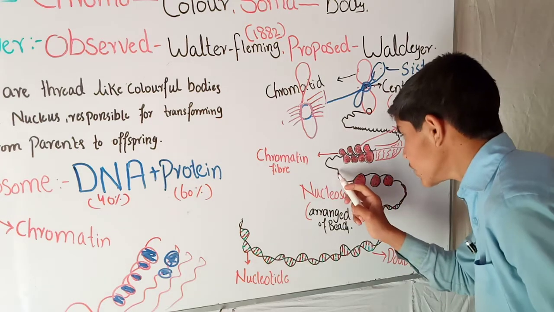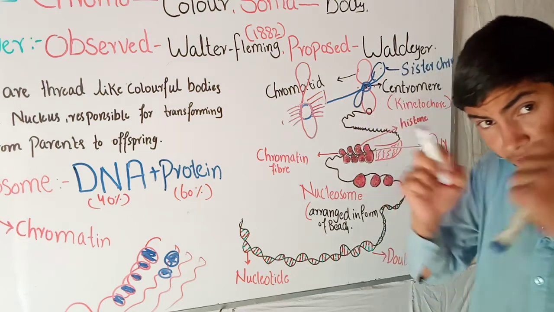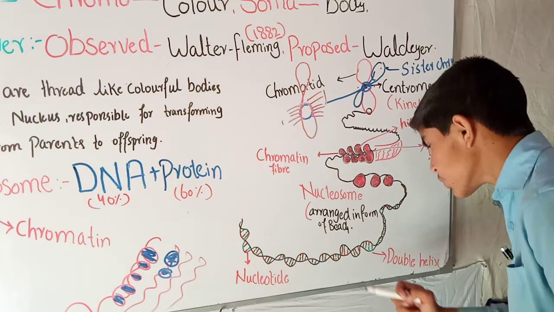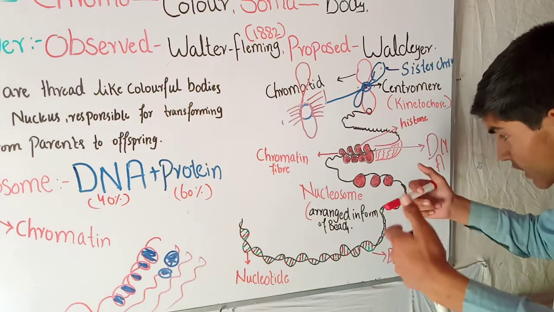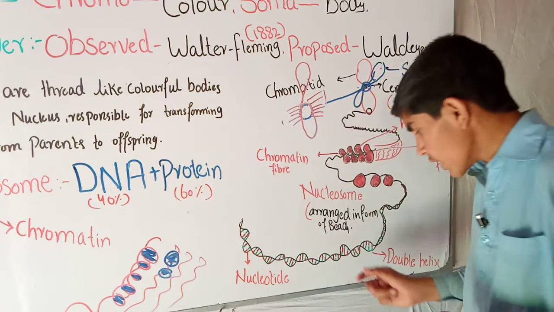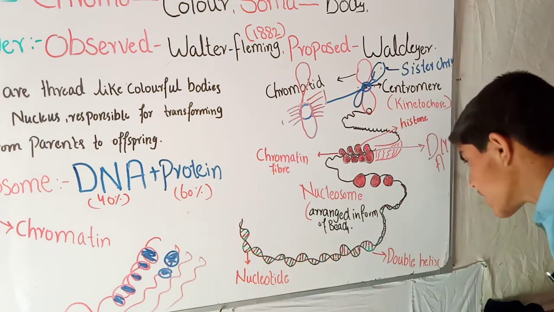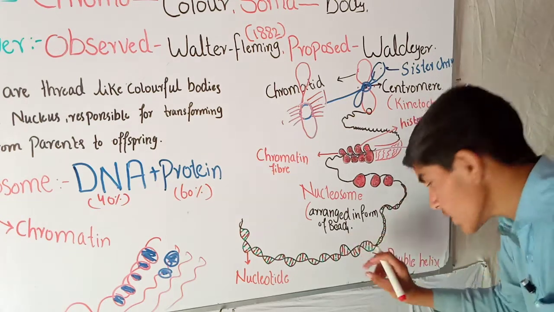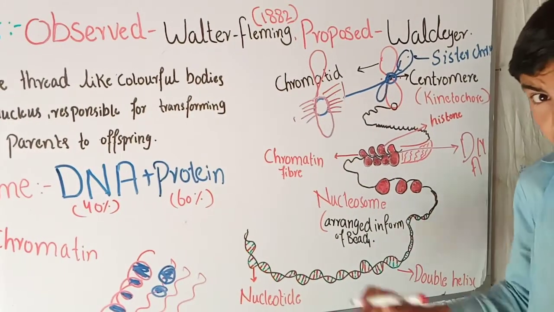Then there was only one single path, but this path then undergoes more expansion, so it forms a double helix like structure. This double helix like structure we call DNA. Now we have removed the histone protein, so we only zoom into the DNA structure. This is called the double helix structure of DNA. You can see here these red and green portions are called the nucleotides, which are adenine, thymine, cytosine and guanine.